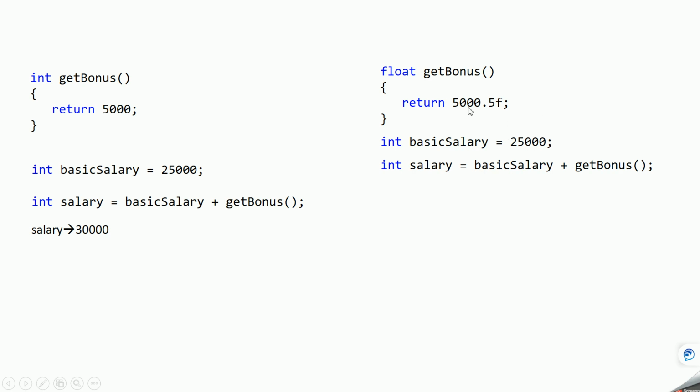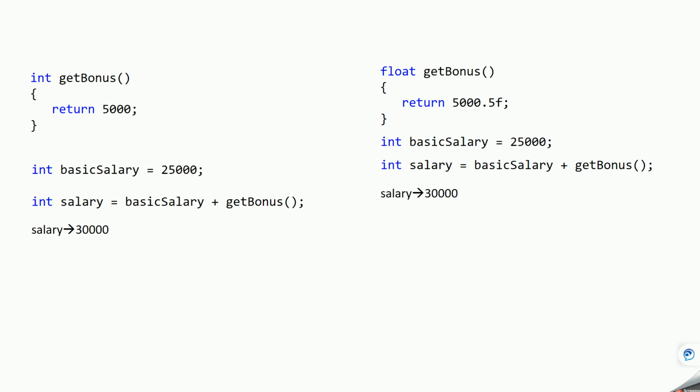It will be 30,000.5. But because salary is of type integer, implicit conversion will happen from floating point to integer, so salary will be only 30,000. So this expression is not robust because we don't want implicit type conversion to happen.